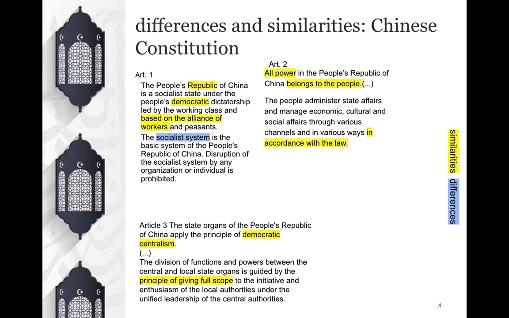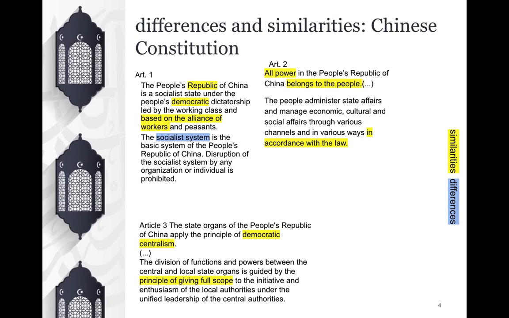So, comparing the Chinese constitution with the Italian constitution, we can see differences in the content. The first article in the Chinese constitution is similar to the first article of the Italian constitution. It says what China is, but different from it, the Chinese constitution also states that the social system cannot be interrupted by anything.